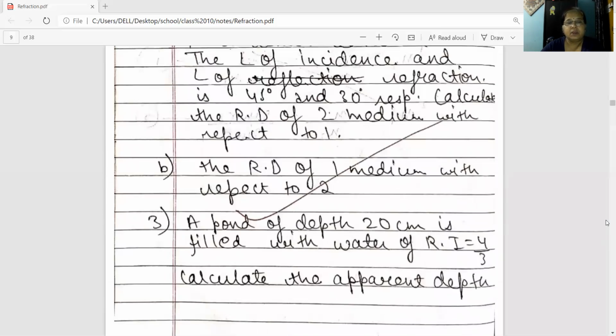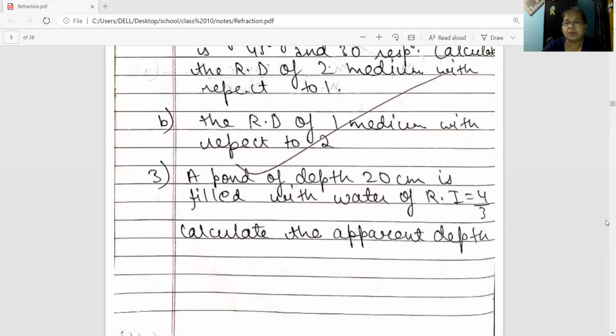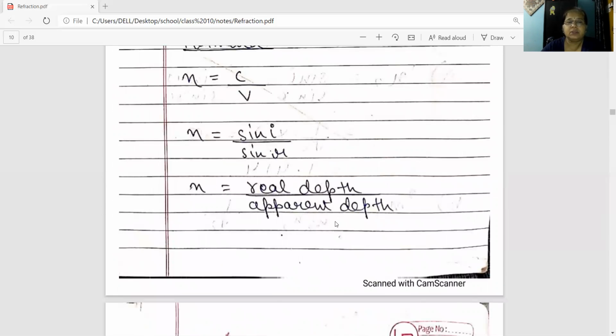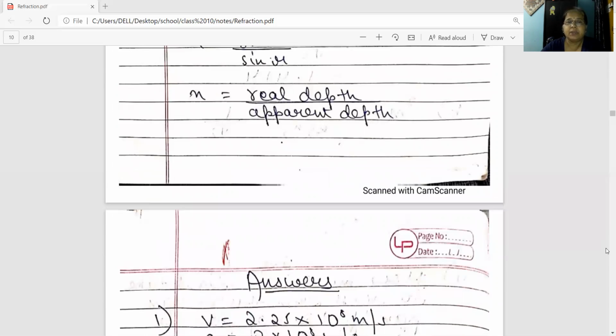Number 3. A pond of real depth 20 centimeter is filled with water of refractive index 4 by 3. You are asked to find out the apparent depth. We know this formula, this one we are going to use: refractive index is equal to real depth by apparent depth, so apparent depth is equal to real depth by refractive index.